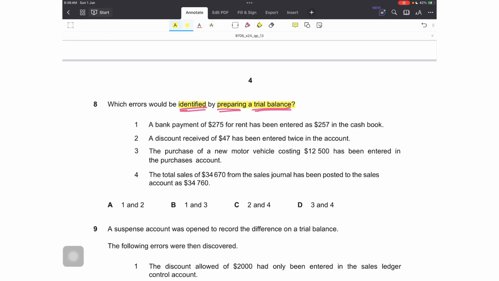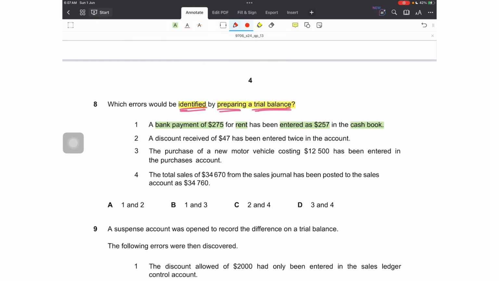So first is a bank payment of 275 for rent. How should this have been recorded? Bank credit, rent debit. But what happened is it has been entered as 257 in the cash book.